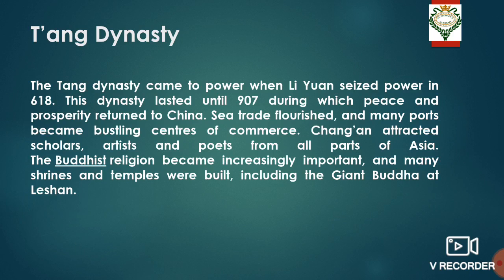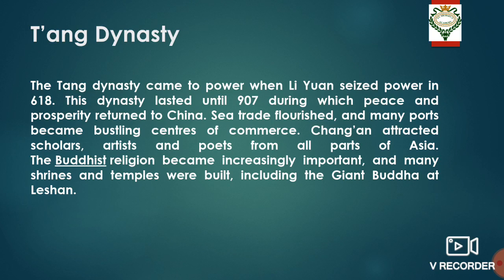After the short-lived Sui dynasty, the powerful and prosperous Tang Dynasty unified China once again. The Tang Dynasty continued with the Sui's imperial examination system and optimized it. It ruled for 3 centuries, and it was also the golden age for poetry, painting, tricolored glazed pottery, and woodblock printing.